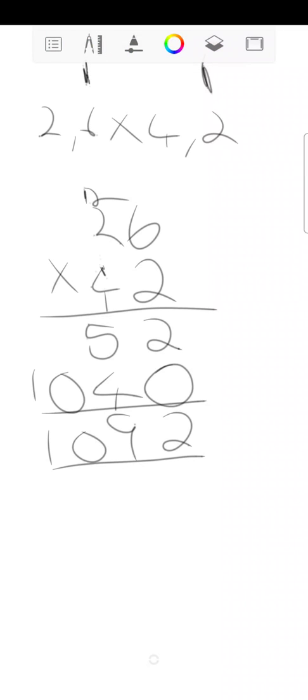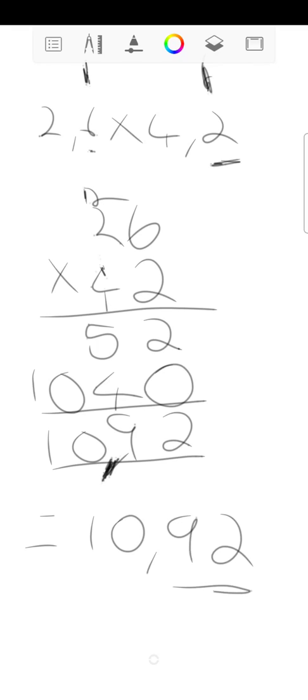I asked you in the start how many decimal places I had originally. I had 1 over here and 1 over here, the 6 and that 2 over there. Together, I have 2 decimal places, which means I need to have 2 decimal places down here. So your final answer is going to be 10,92. I now have 2 decimal places over there after you have multiplied. That is very important. That's a nice shortcut as to how you're going to be doing that.